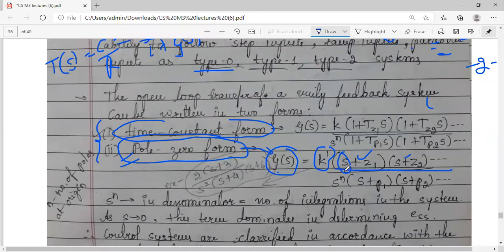You can see this is the general form of your pole 0 form. An example you can see, 2 into S plus 3 divided by S square into S plus 4 into S plus 6. So this is some example I have taken. This is called pole 0 form because you have got here, see, numerator equated to 0, you will get S equal to minus 3. So the 0 position you will get is minus 3. In the denominator you can see, S plus 4 equal to 0, pole value minus 4, S plus 6 equal to 0, S equal to minus 6. Observe here, what do you mean by S square is equal to 0? Can anybody tell me? You have already studied.